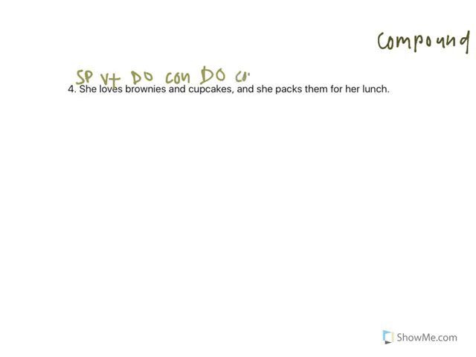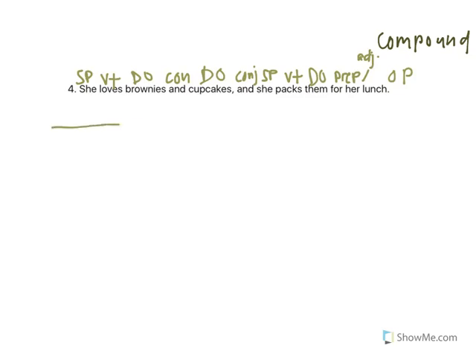The word and here is a coordinating conjunction. The second clause, she, is our subject pronoun. Packs is a verb. What type of verb is it? It's a transitive. It's transferring the action to them, which is our direct object. Then for her lunch is going to be a prepositional phrase. Then her is going to be an adjective. It's a possessive adjective modifying lunch.